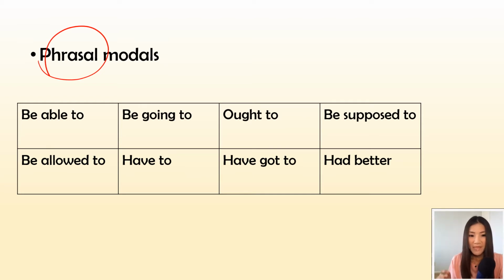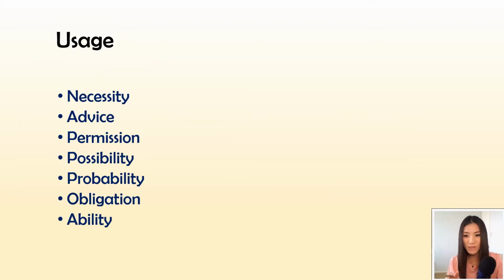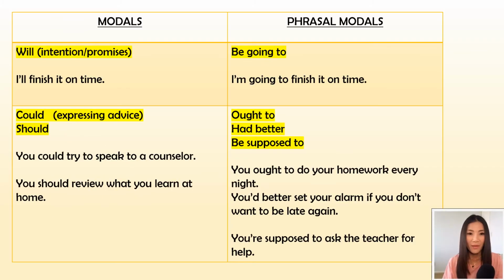Some of them are be able to, be going to, ought to, be supposed to, be allowed to, have got to, and had better. The list you see on this page is not an all-inclusive list, but these are some scenarios where you would use modals. And it's when we want to express necessity, give advice, give or ask for permission, to express possibility, probability, obligation, or ability.